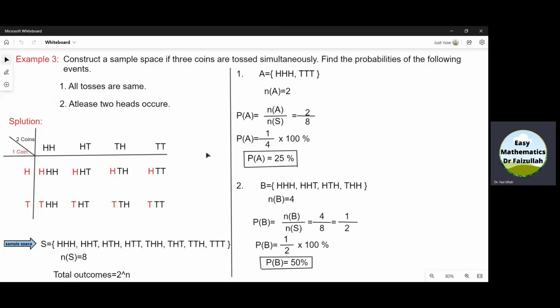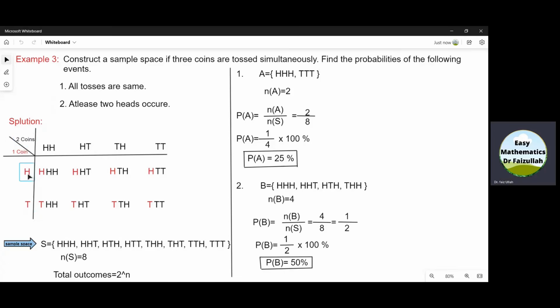To find a sample space, when we toss 3 coins simultaneously, we use the method of this table. In this table, on the horizontal side, we represent the outcome of 2 coins when they are tossed simultaneously. And on the vertical line, we represent the outcome of the third coin.